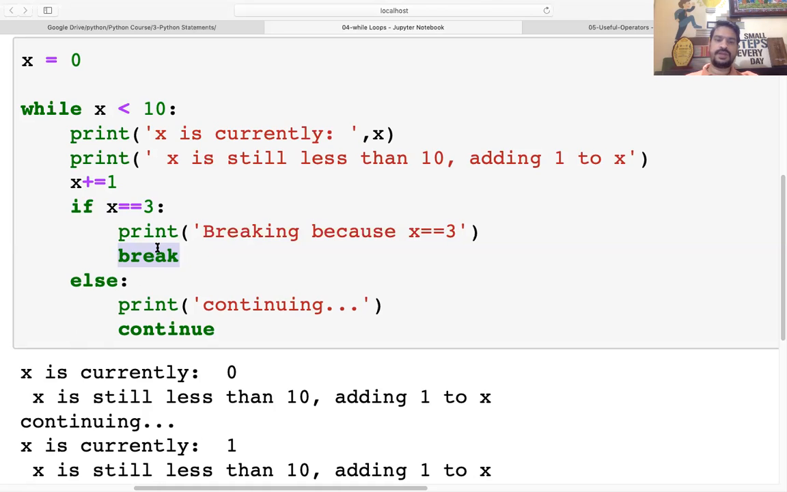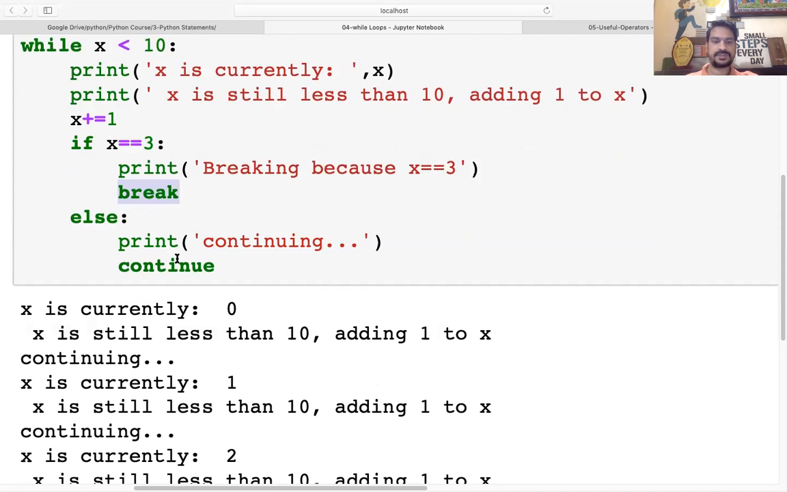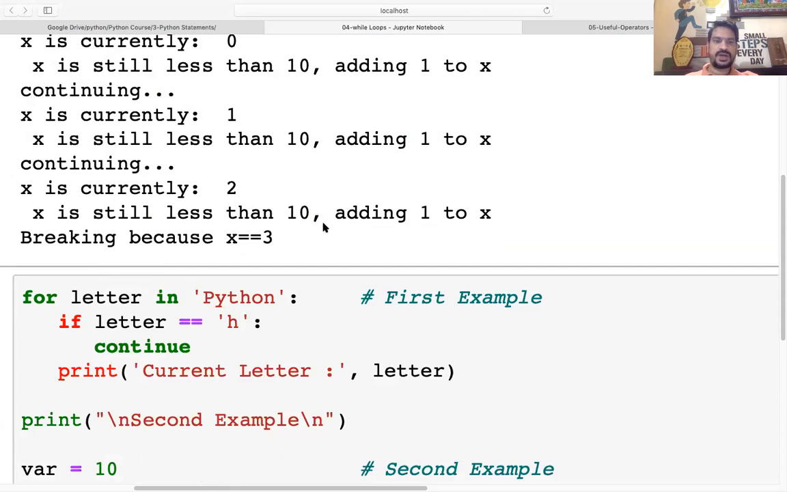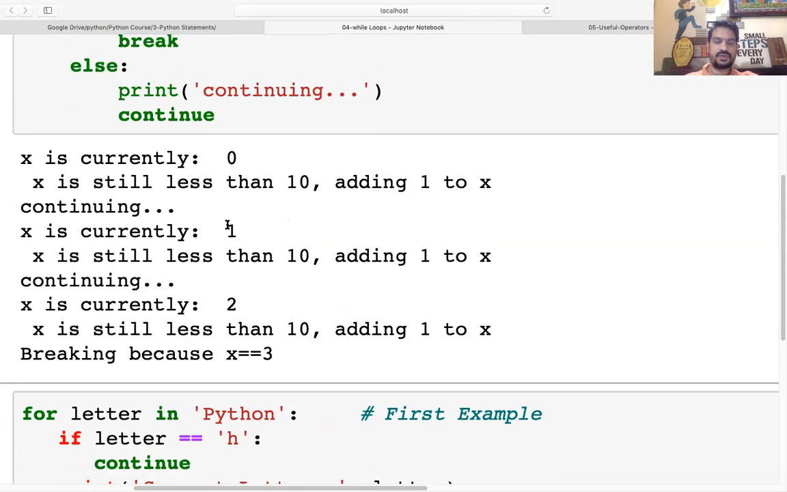So we have two methods to come out of the loop. First, we use the break statement in the loop, or second, when the condition does not satisfy. So when the condition does not satisfy, then also we can come out of the loop. And if we get the break statement, then also we can come out from the loop. So here you can see, when we run this particular program, this program will give you the values 0, 1 and 2. Whenever it gets x equal to 3, it is going to print breaking because x equal to 3, and it will come out from the loop.